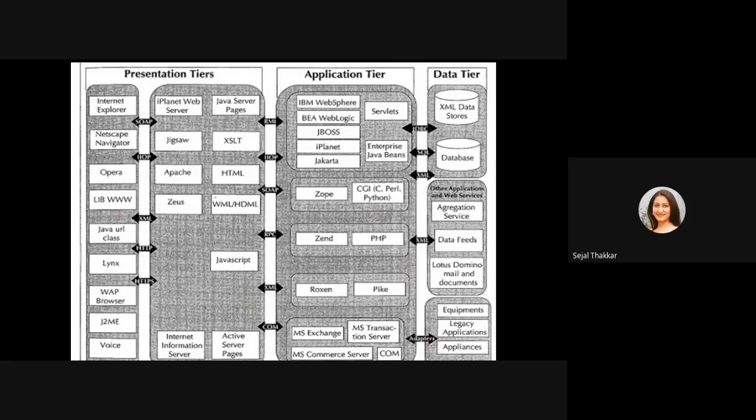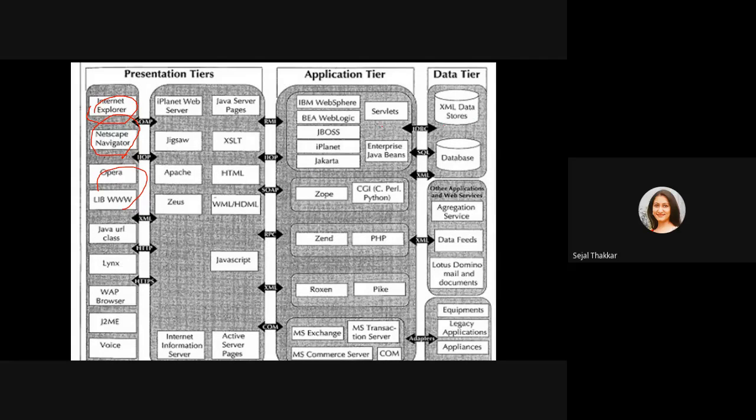So you can see here, when the presentation tier comes, we can see here Internet Explorer, the browser will come, Netscape Navigator, Opera, WAP browsers. So these are the browsers through which users can interact, right? Users can use HTML, JavaScript, such kind of scripting languages for accessing the web pages.